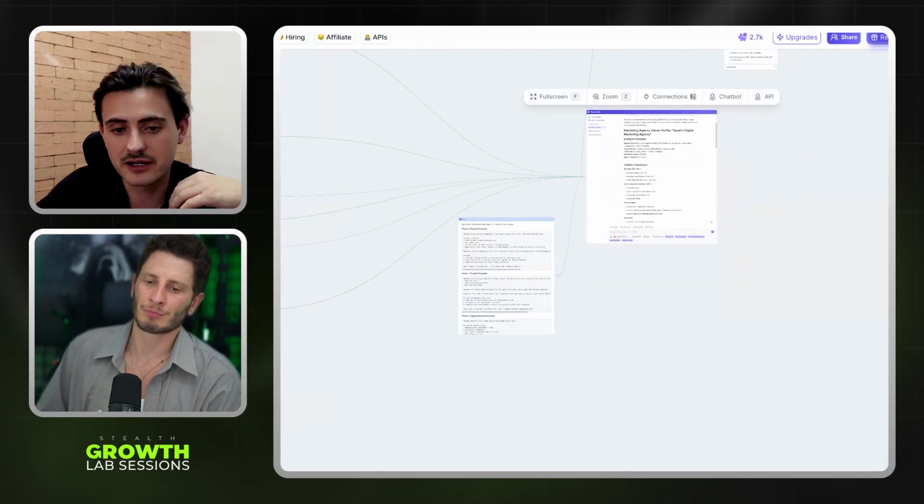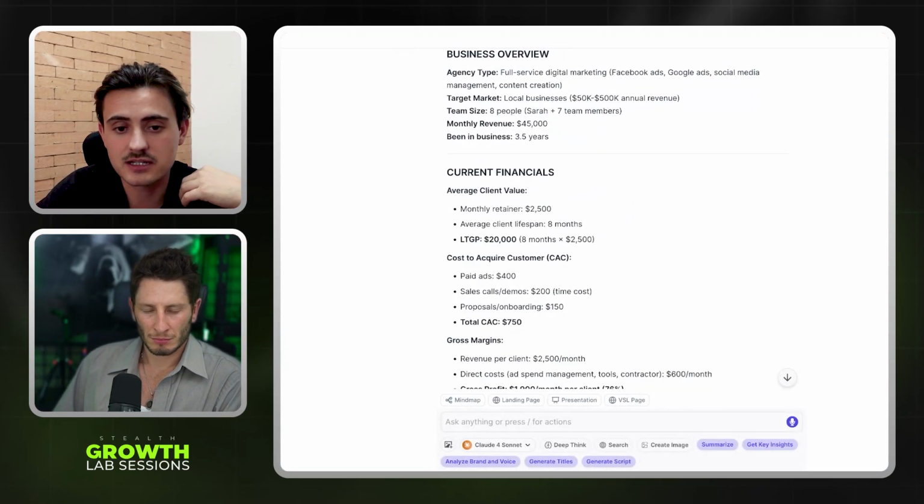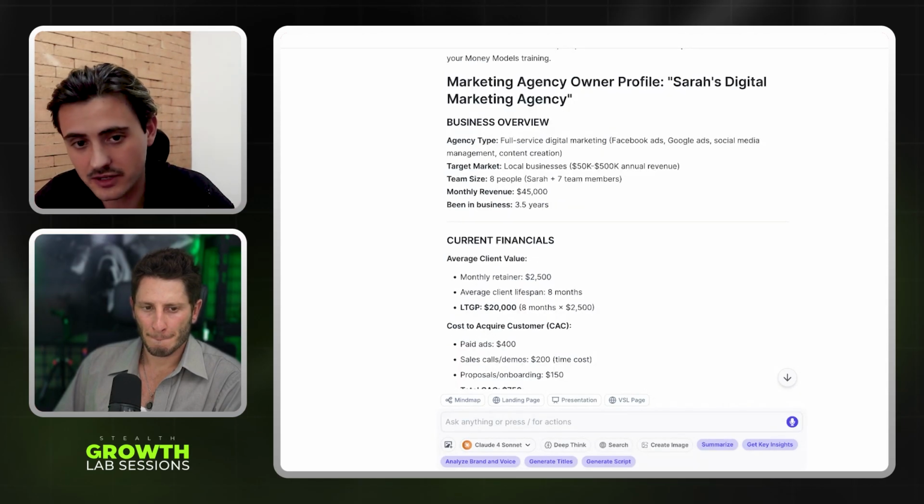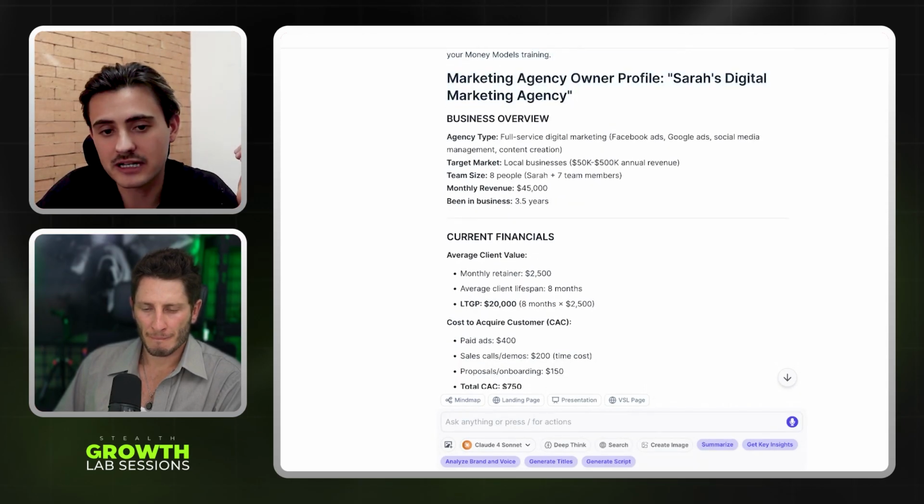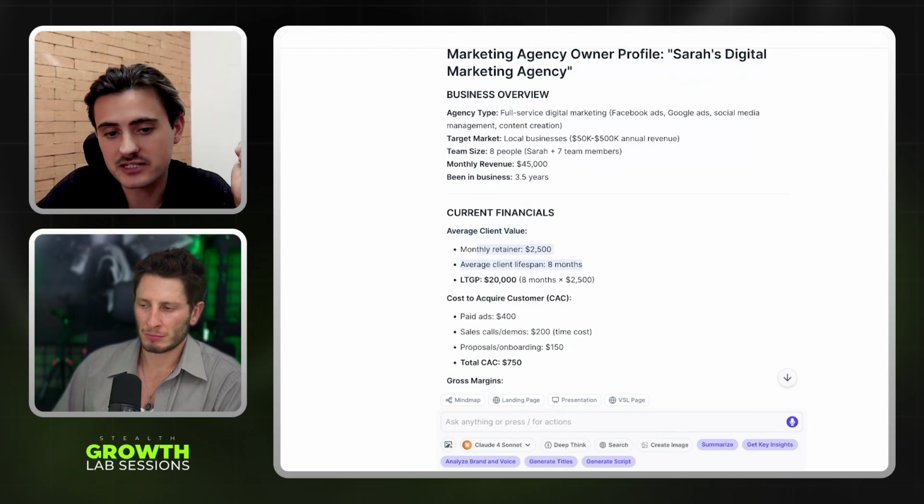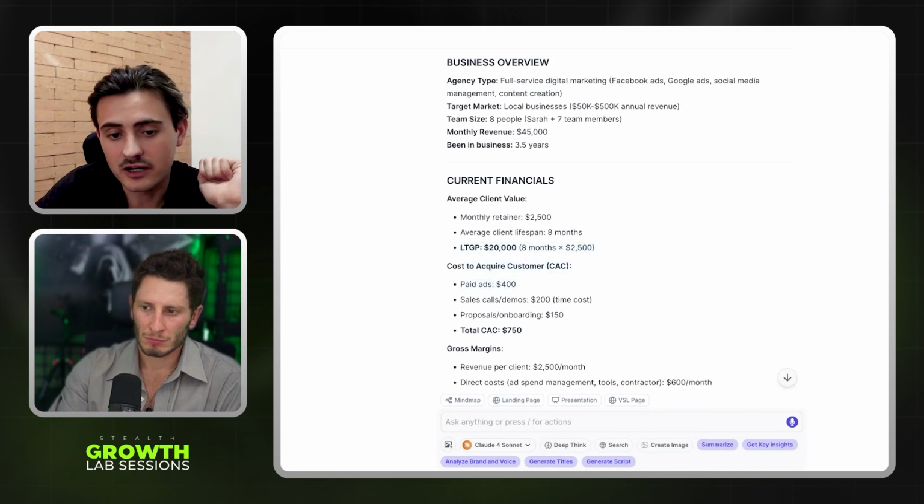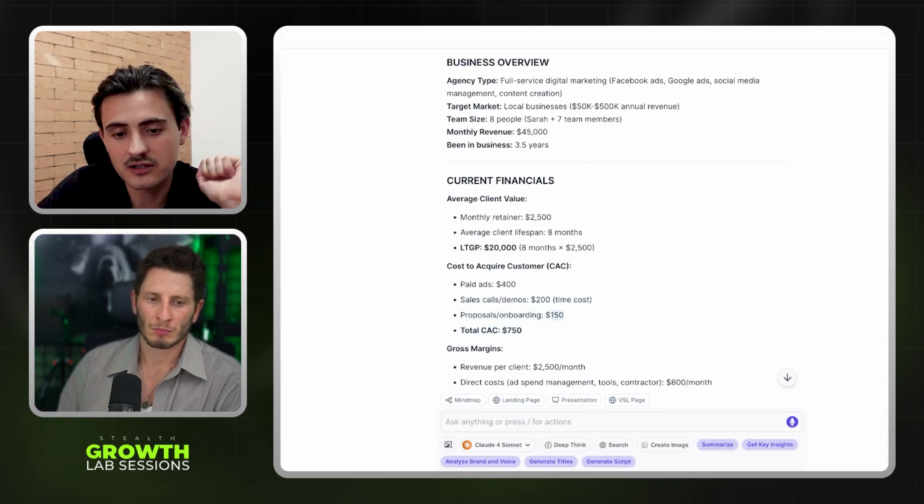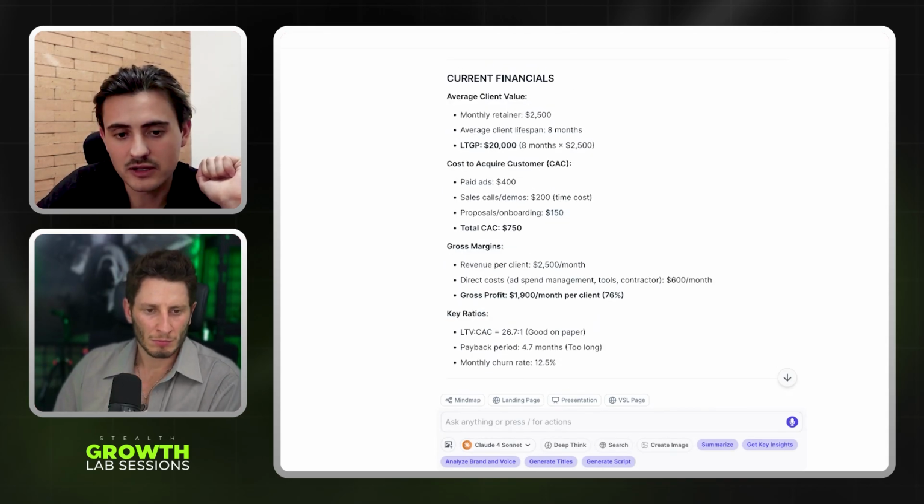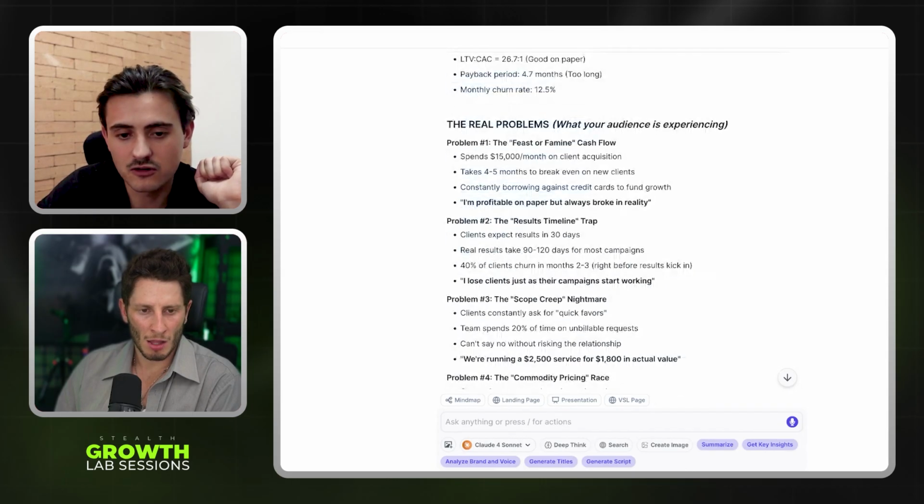And then we're going to be able to go from point A of a bad money model into a good money model and good offer. Okay, so basically what we did here is that we're going to actually use this profile to fix this agency owner's constraints. So we have Sarah's digital marketing agency here. Her current financials are basically her retainer is $2,500. Average client lifespan is about 8 months. Her lifetime gross profit is $20K. Her CAC is about $400. Her sales call demo is $200. Her onboarding costs about $150. Total CAC is $750. All right. Gross margins, all of this.